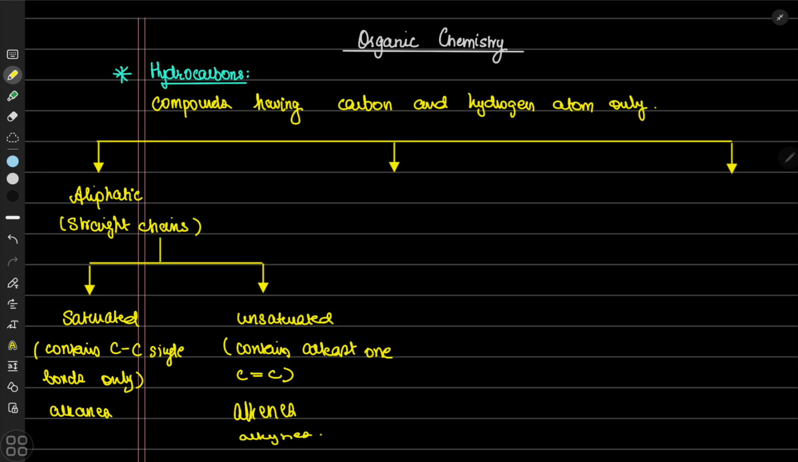Now coming to alicyclic hydrocarbons. The second type is alicyclic hydrocarbons. Alicyclic means rings, right? So these are hydrocarbons that are in the form of rings, and the examples would be cycloalkanes and cycloalkenes.